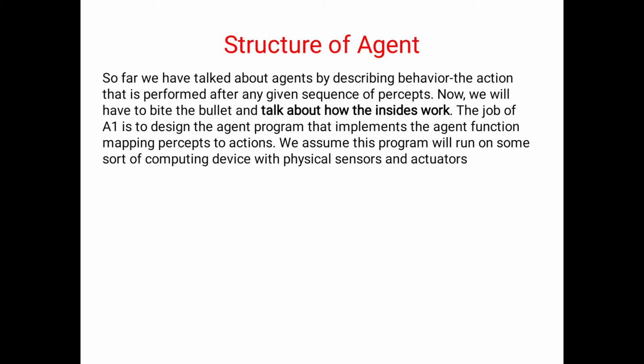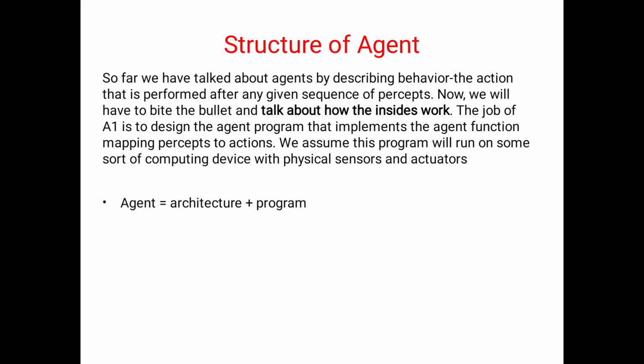The job of artificial intelligence is to design the agent program that implements the agent function, mapping percepts to actions. The agent works with architecture and program. Suppose our aim is to implement a robot that works like a human. We implement the human structure in the robot, and that is the architecture of the robot. How does the robot work?